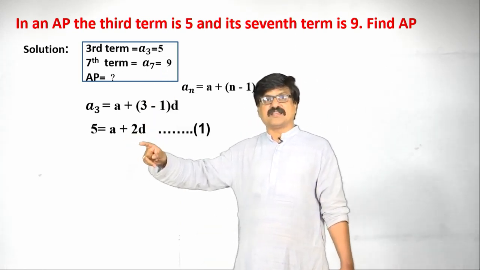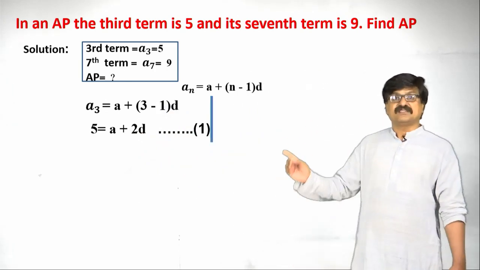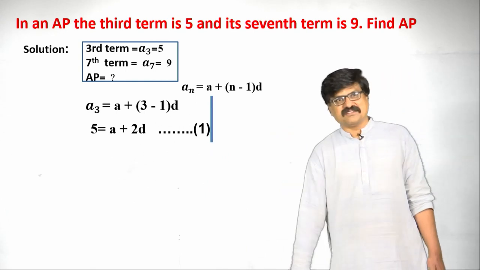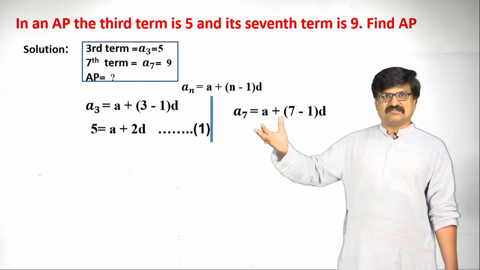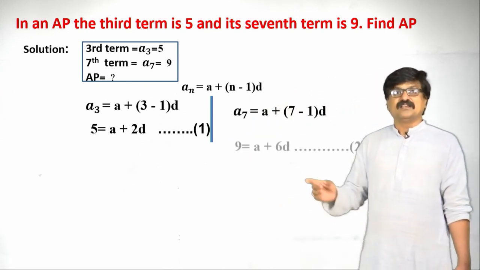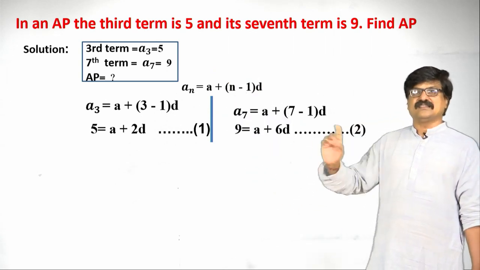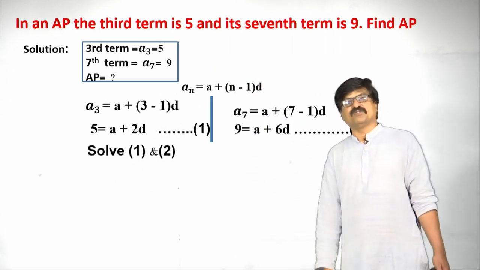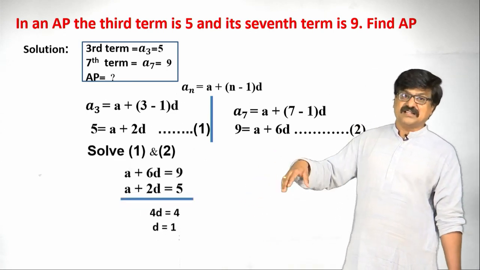So, 5 equals a plus 2d. Call this equation number 1. Second one, as you probably know very well, substitute n as 7, we are getting a7 equals a plus 7 minus 1 into d, a7 is 9, so 9 equals a plus 6d. Call this equation number 2. Solve 1 and 2 by using the elimination method.